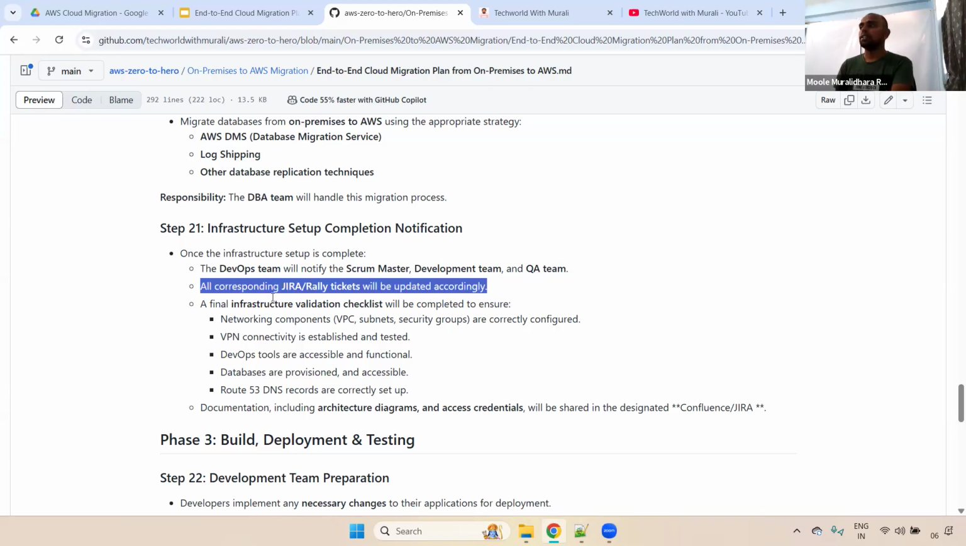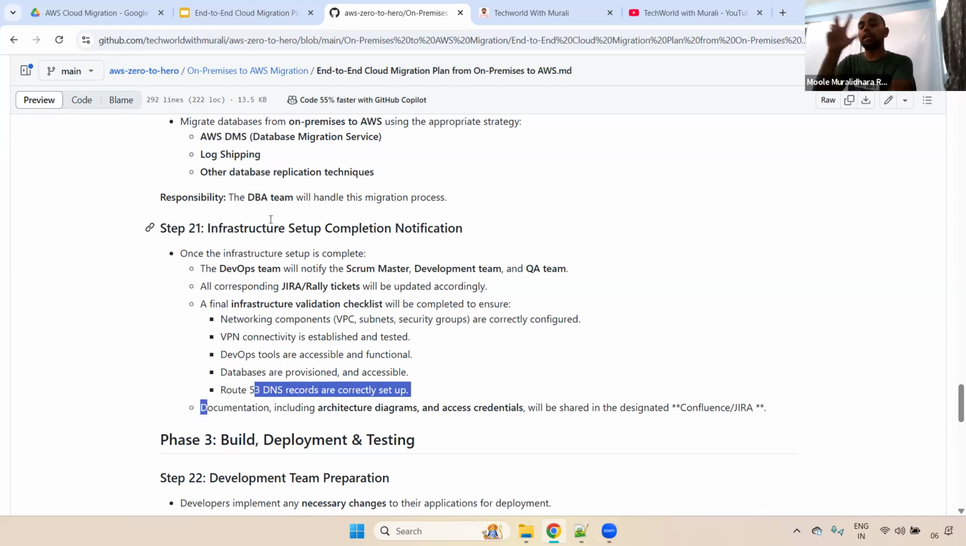And the final checklist also needs to be reviewed. For example, networking, VPN connection, DevOps tools, for example Jenkins, SonarQube, Nexus, JFrog, whether installed or not, and whether databases are provisioned and accessible, whether the data is migrated and the sync is set up or not. Also, if you have any Route 53 records, whether they are migrated or not, everything we need to check. And we also need to create the documentation. Once setup is completed, simultaneously we need to create the documentation, update the architecture diagram if you have any, and update the credentials if you have any.